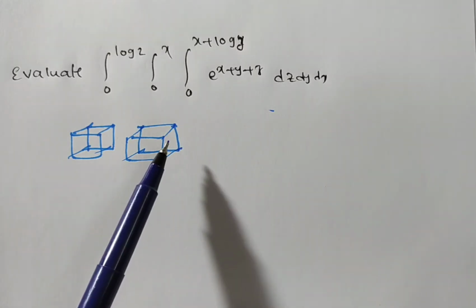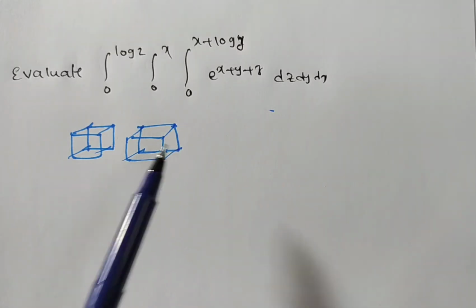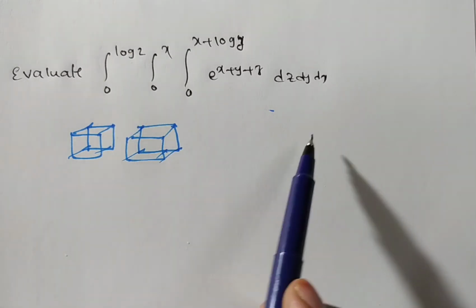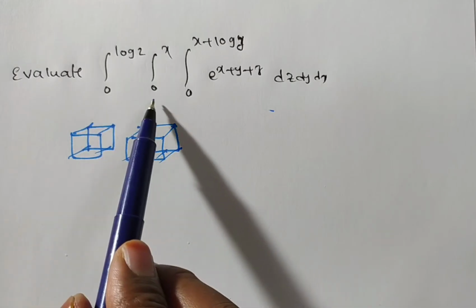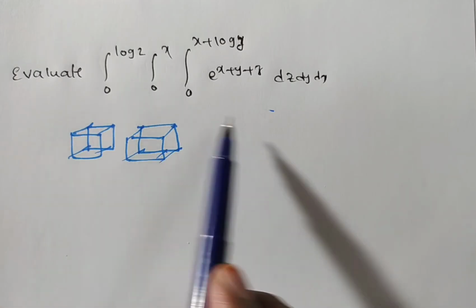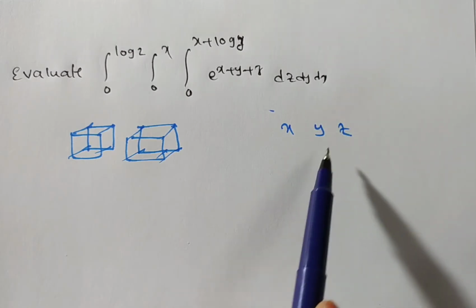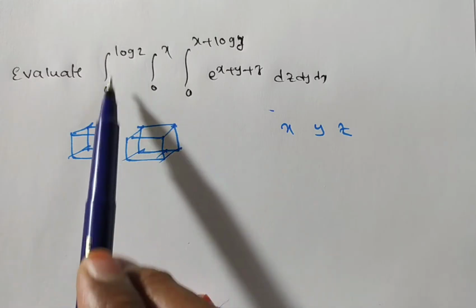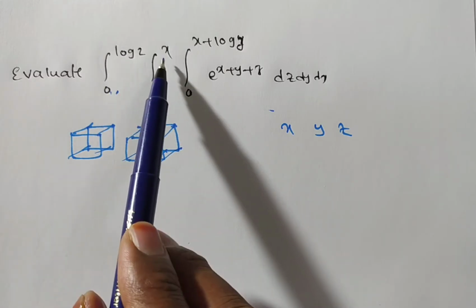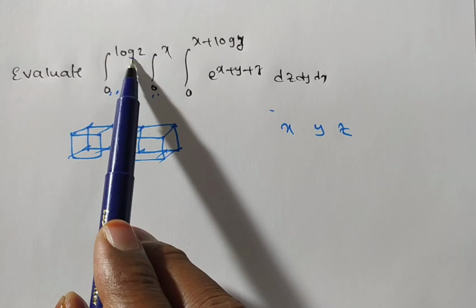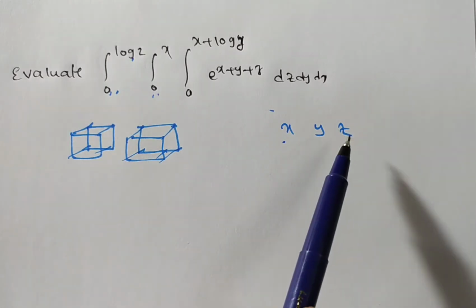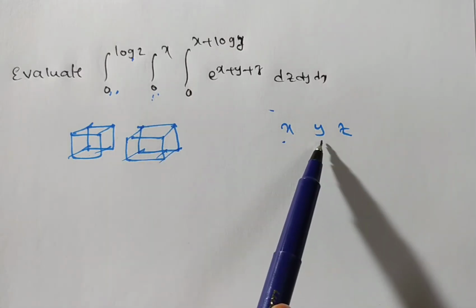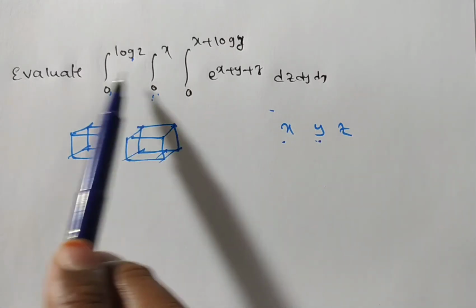If it is not independent, then how to proceed? Check the dependent variable first. Find out the dependent variable. Here, are they given x equal to this, or y equal to this, or z equal to this? No. So first write x, y, z. How to decide the x limit, y limit, z limit? You see, it is log 2. You cannot justify from this. It is 0 to x. The 0 to log 2 may be the x value, y value or z value. 0 to x has x in it, so don't take the x term. Either it may be y or z. So from these two limits we cannot justify.